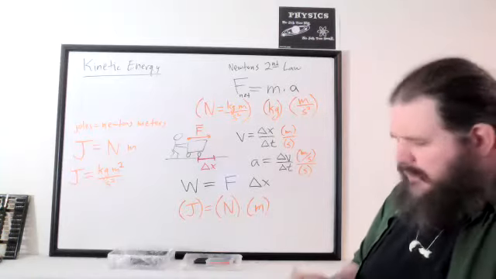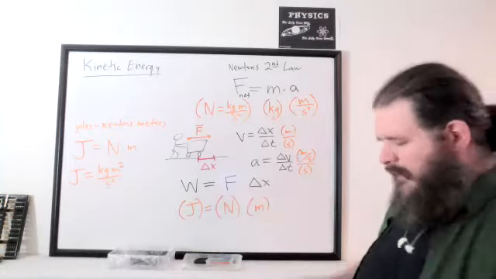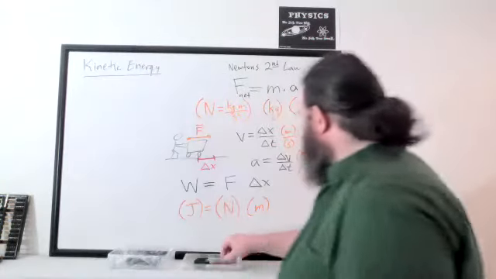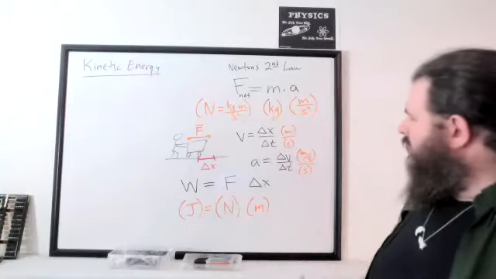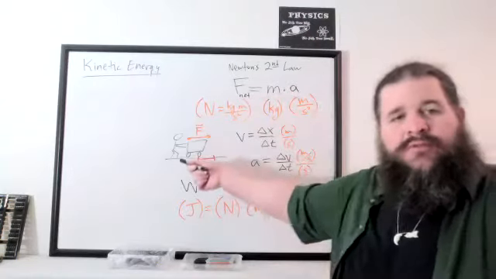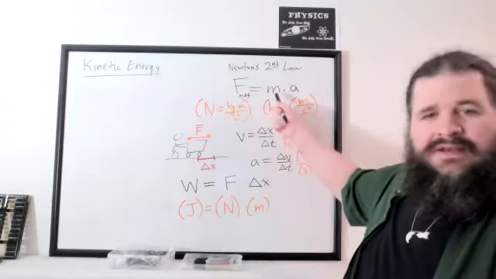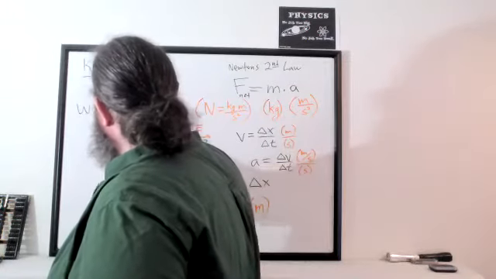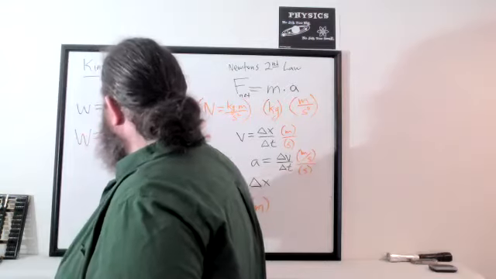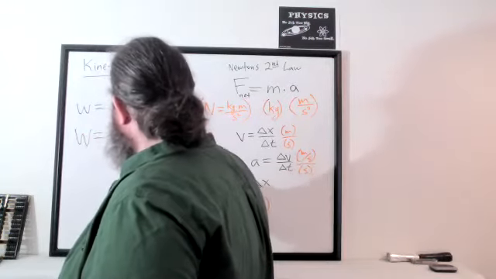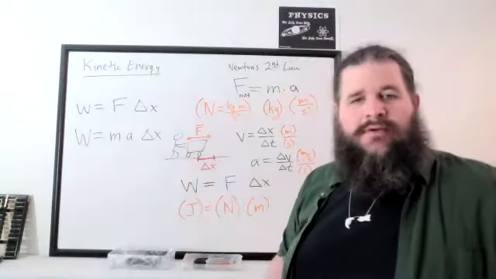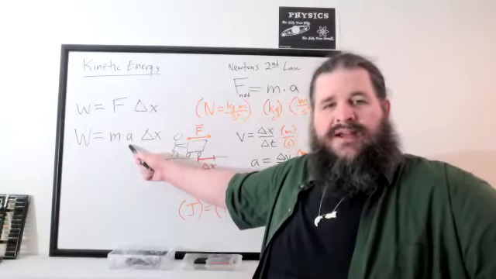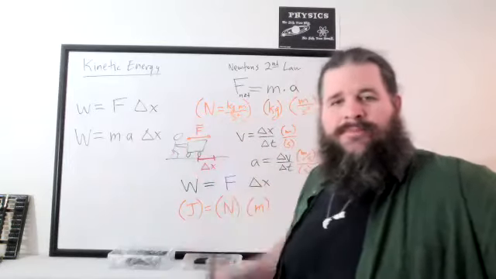So now that we've got the units here, let's try exploring this idea of work equaling force times distance a little more. Work is force times distance. And we know that force, assuming that this is the only force acting on the object, can be rewritten as mass times acceleration. So let's try making that substitution. So the work you're applying to the object to make it go faster is the mass of the object times how quickly it's getting faster, acceleration, times how far it travels.